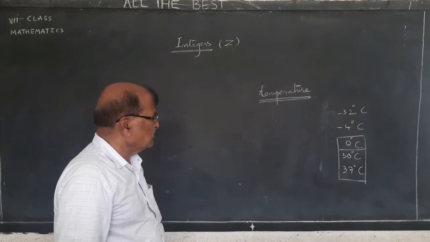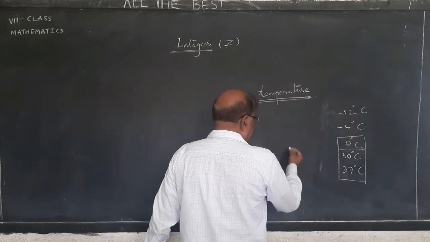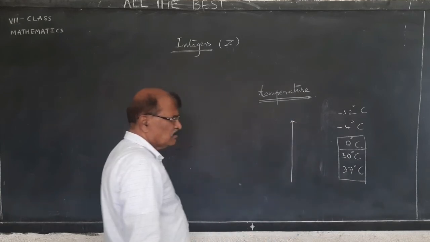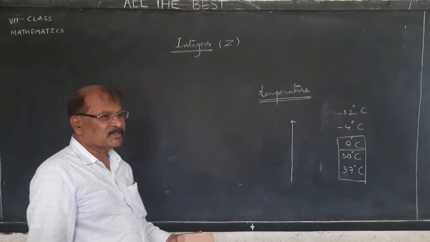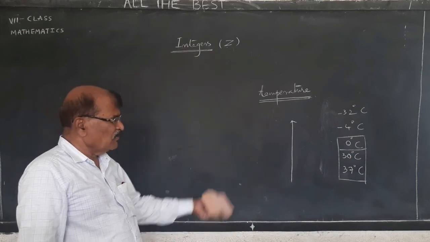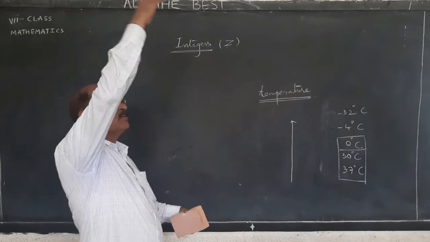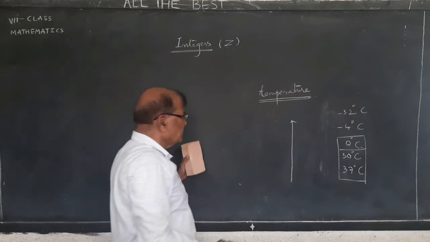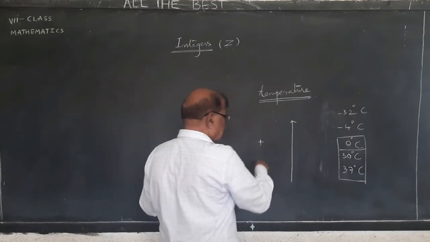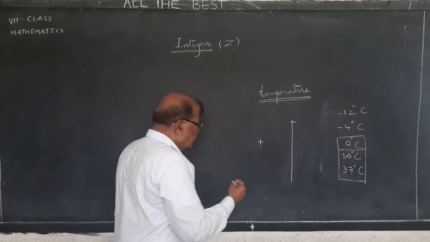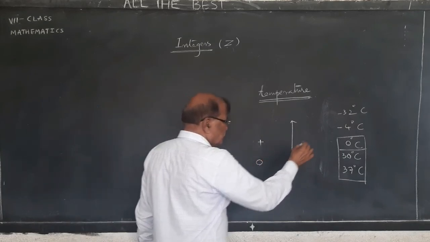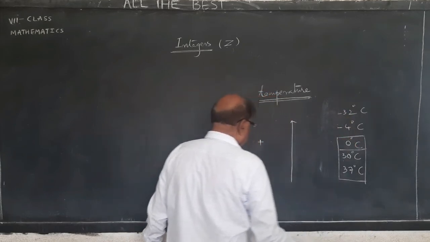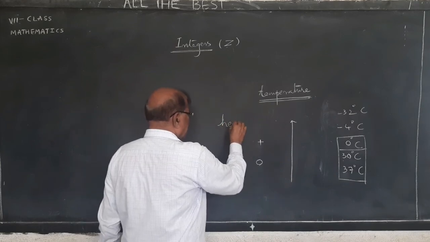And second one, when you represent the height of a mountain, suppose how do you represent the Himalayas? The height of the Himalayas, or the flying level of an aeroplane. How do you measure? You measure in terms of plus. Where do you take 0 when you represent minus and plus in temperatures? This is different. But when we measure in terms of height,